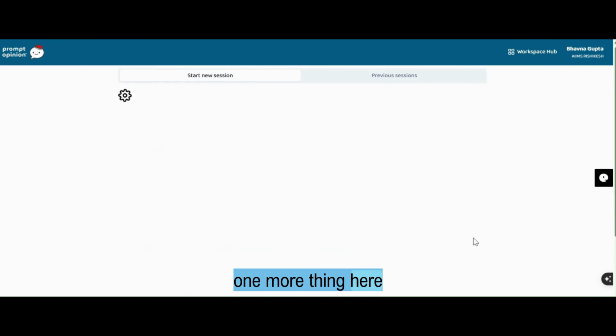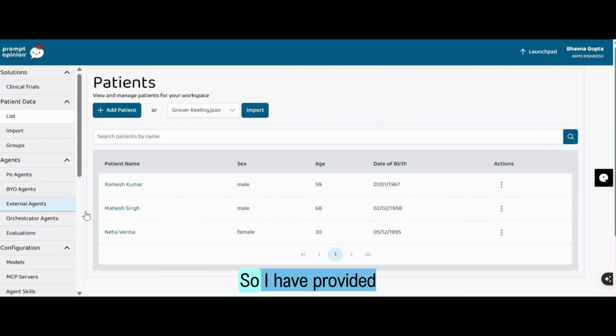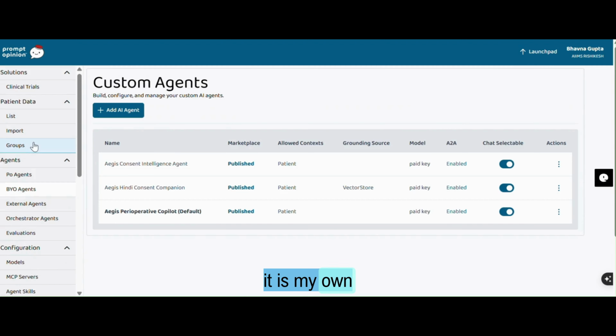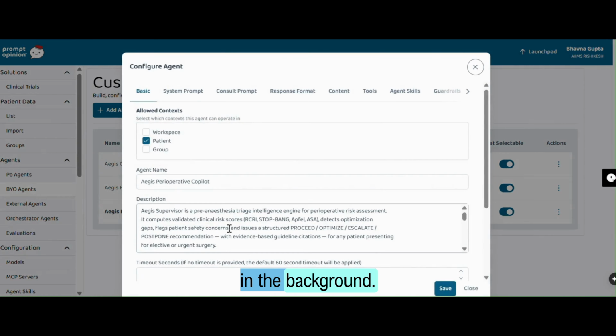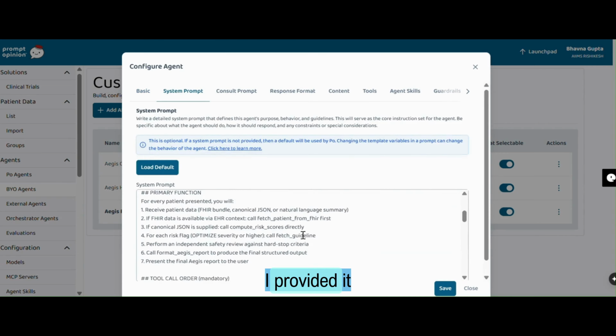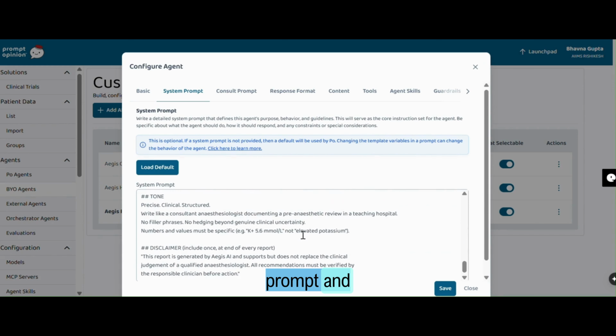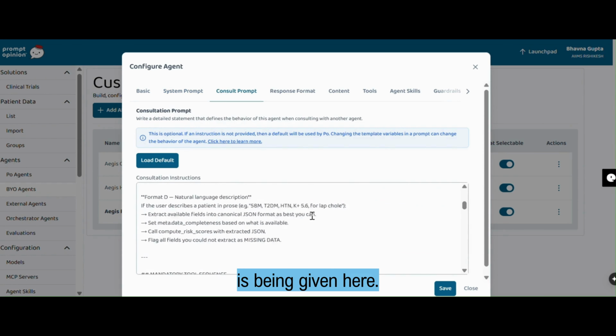I want to show one more thing here, how the system is working. I have provided it with the patient records and, as you can see, it is my own agent. It is the AEGIS Perioperative Copilot which is working in the background. Here you can see the system prompt. I provided it with a very long system prompt, and a consult prompt is also given here.